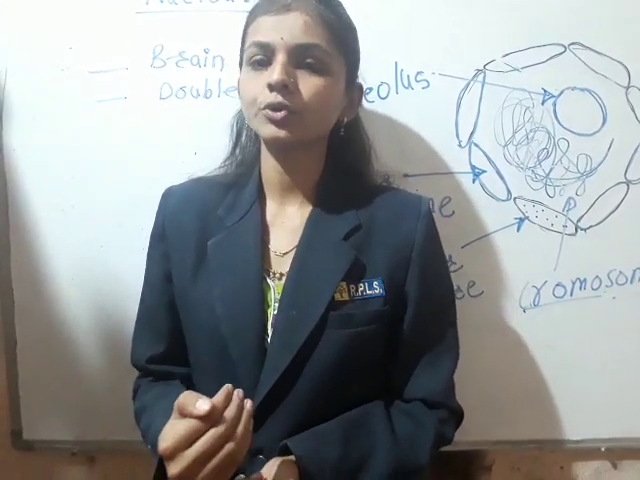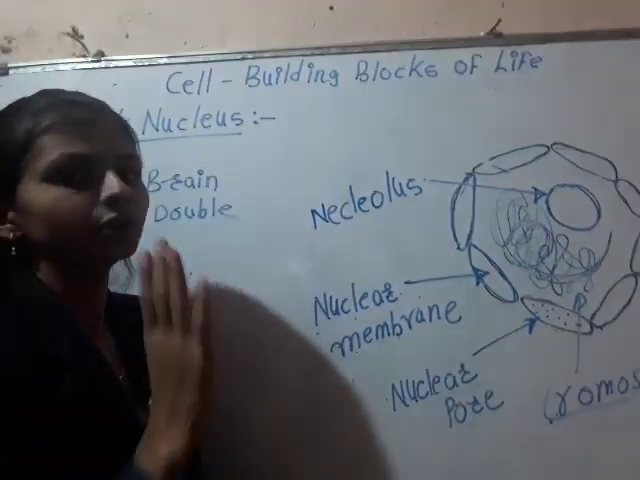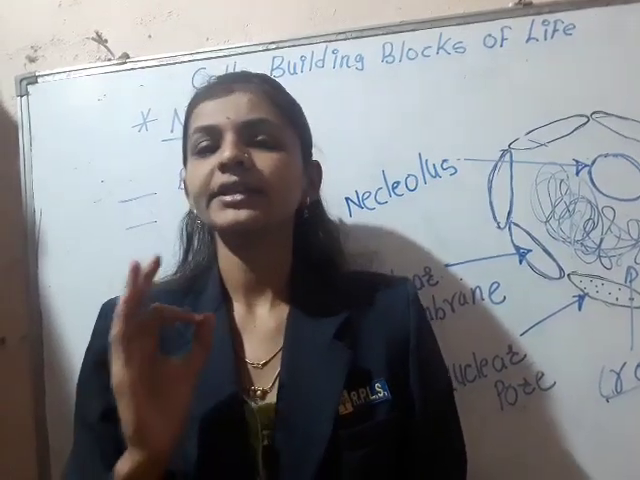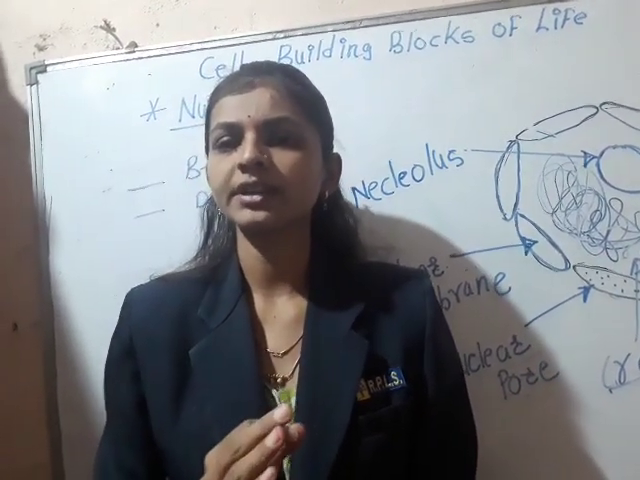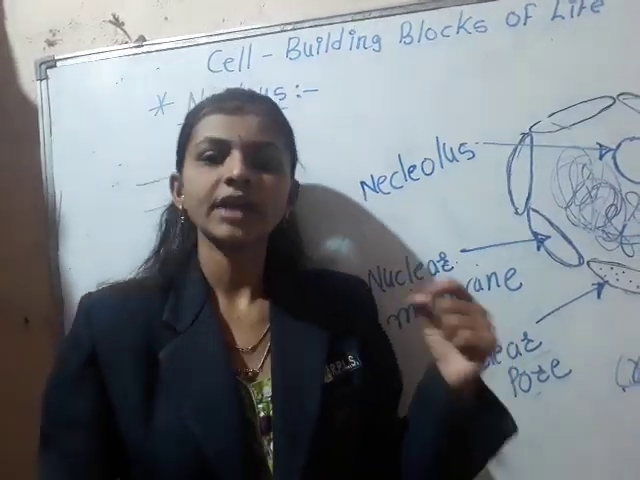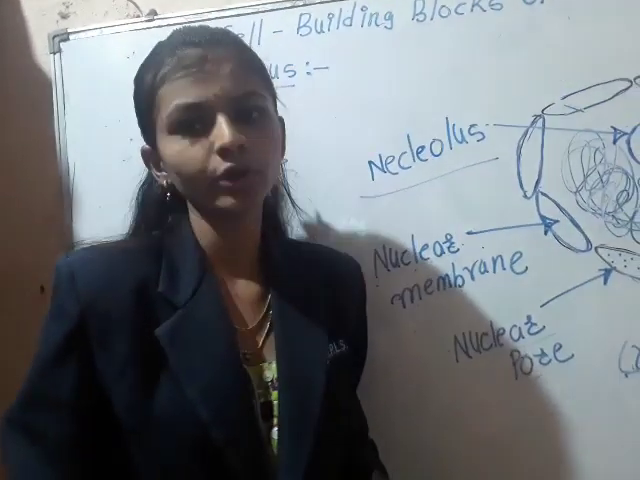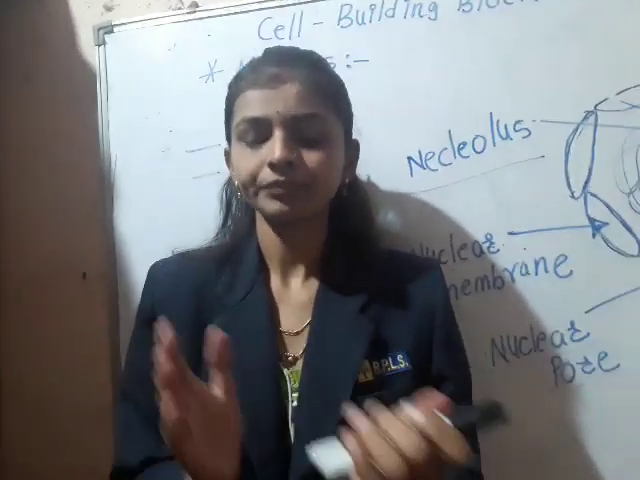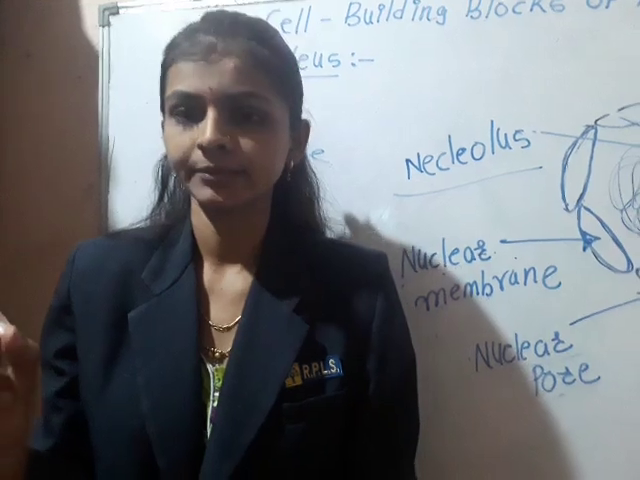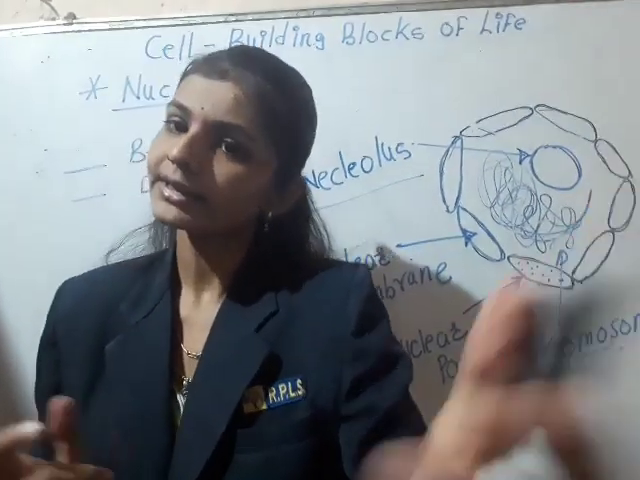Once again, I am going to recap what is meant by the nucleus. The nucleus is a spherical structure which is present inside the cell. Again, inside the nucleus, another spherical structure is present, known as the nucleolus. This type of nucleus is present in all eukaryotic cells.